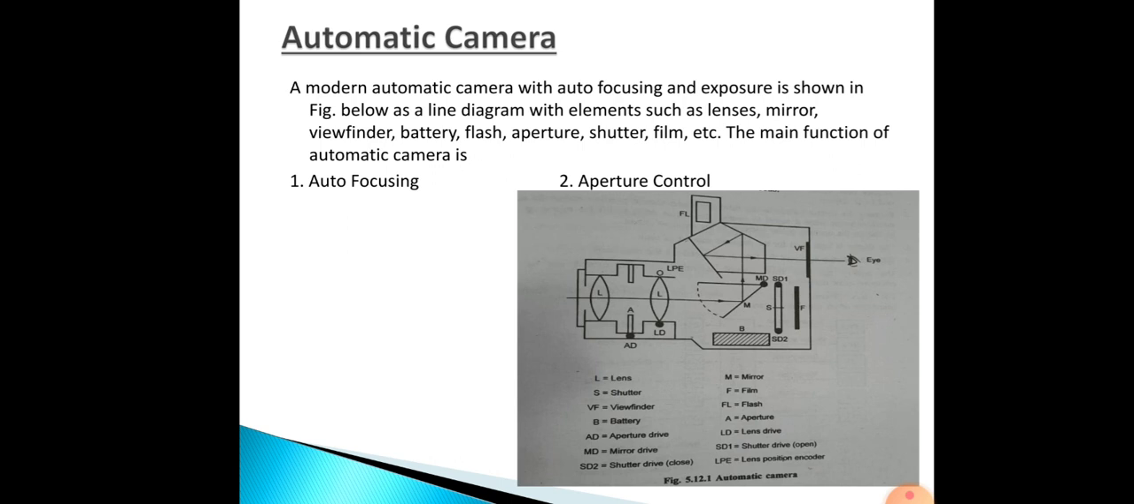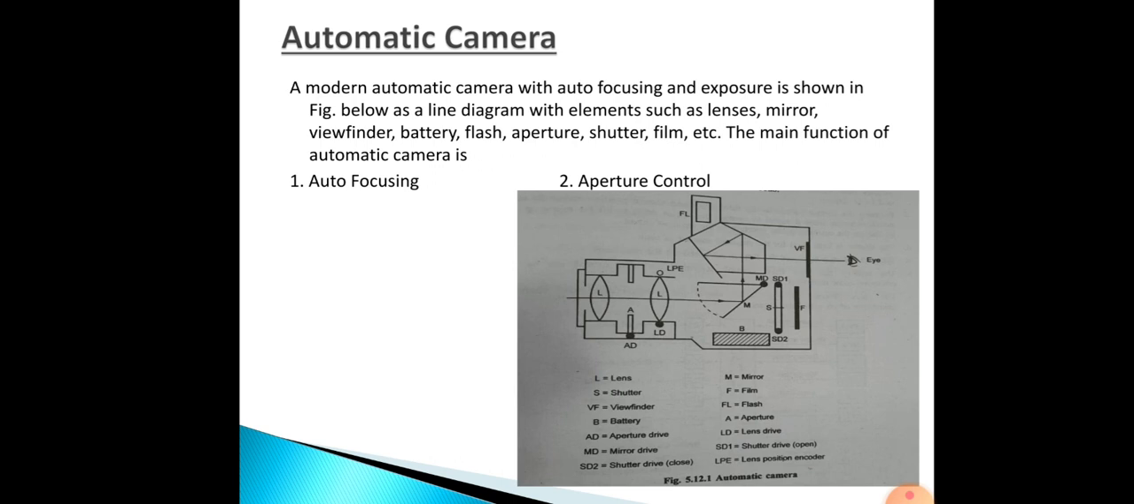L stands for lens. Then S stands for shutter. VF is nothing but viewfinder. Then B is battery. AD is aperture drive. Then MD is mirror drive. SD2 is shutter drive close. Then M is equal to mirror. F is film. Then FL is flash. Then A is aperture. LD is lens drive. SD1 is shutter drive open. LP is lens position encoder.